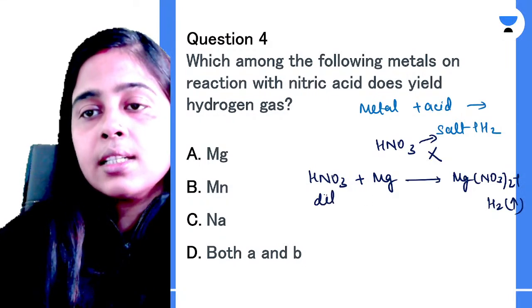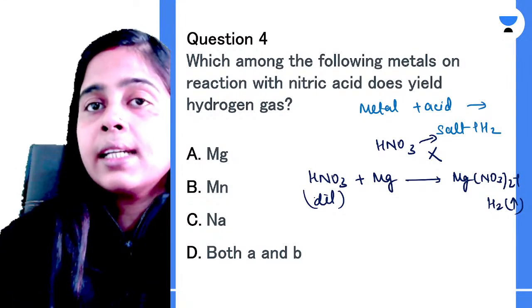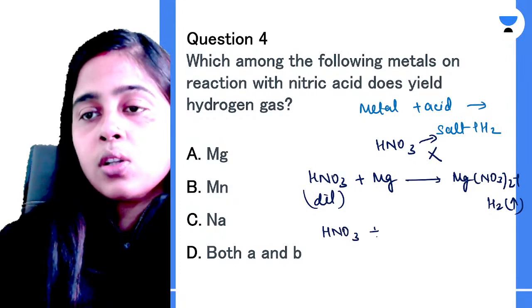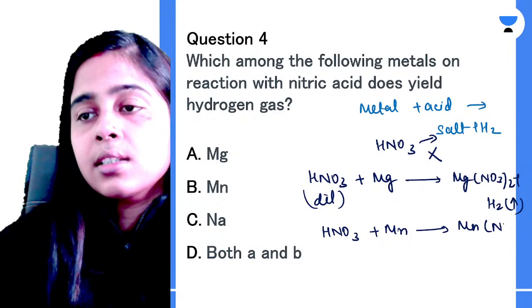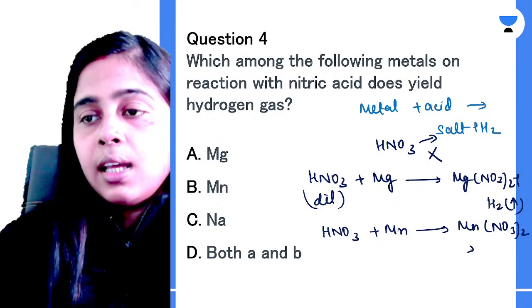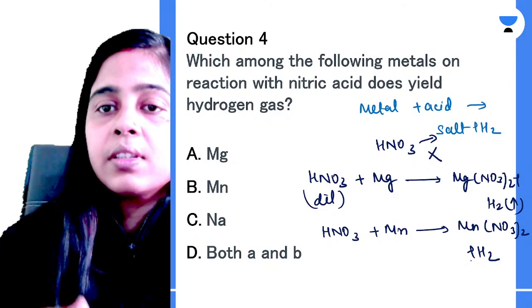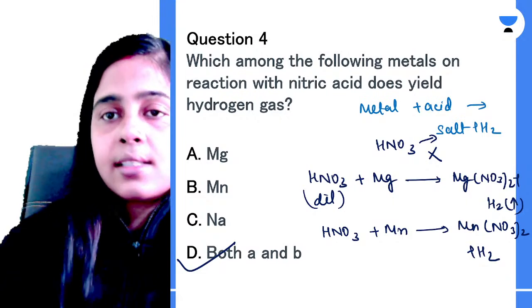When your nitric acid is very dilute, like 1% of nitric acid is present in 99% of water, nitric acid will also react with your manganese to produce manganese nitrate and your hydrogen gas. That means your nitric acid is reacting with both of these metals A and B to produce your hydrogen gas. Clear?